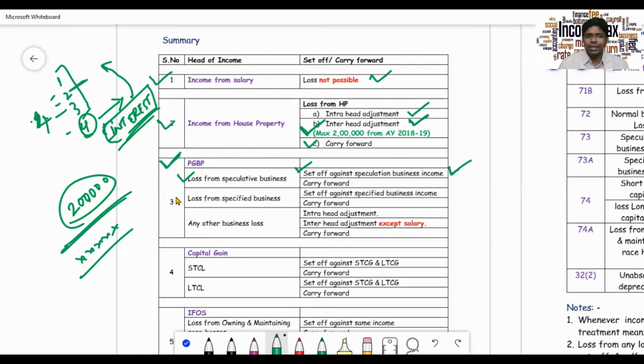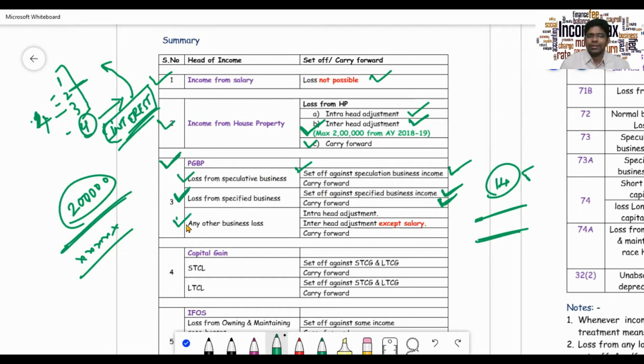business. Then the next one, loss from specified business. Now, you will be setting it off only against specified business income. That is, you have a list of 14 businesses under that particular section. So loss from one particular business can be set off against gain from the specified business only, and then you can only carry it forward. Again, even in this case, considering this is an exemption, you cannot even inter-adjust it. Only intra-head you can, that too from the same specified business.